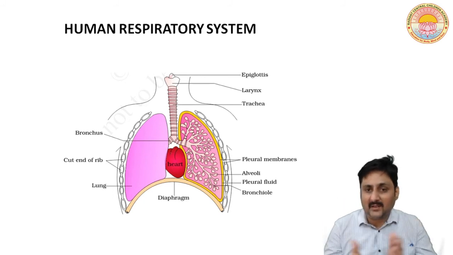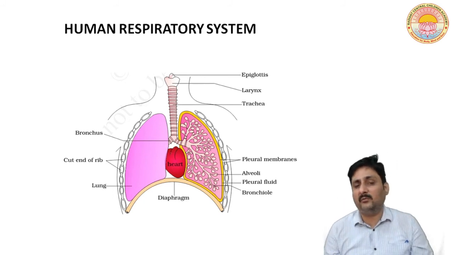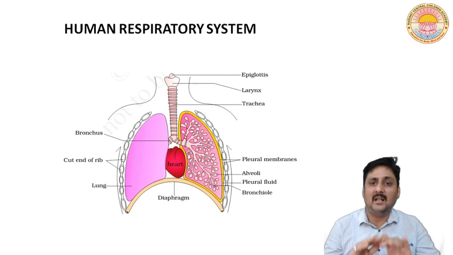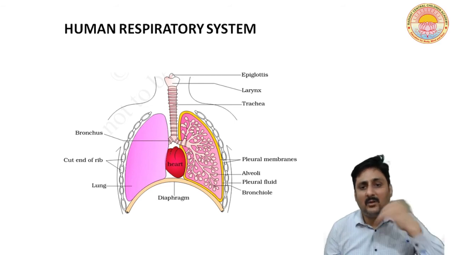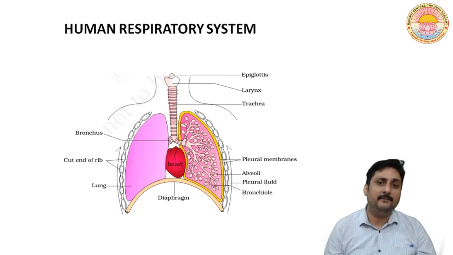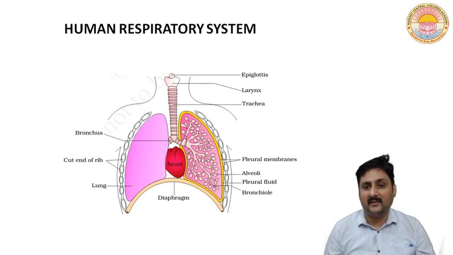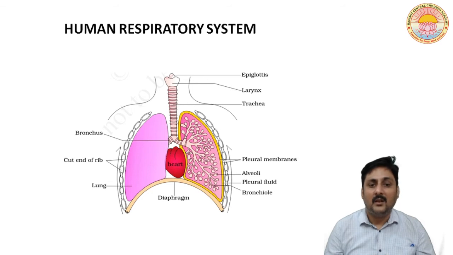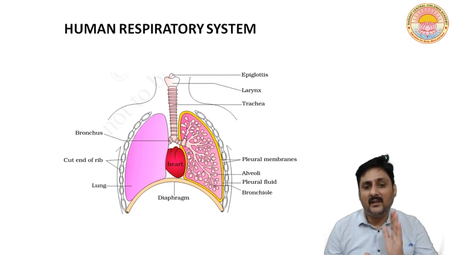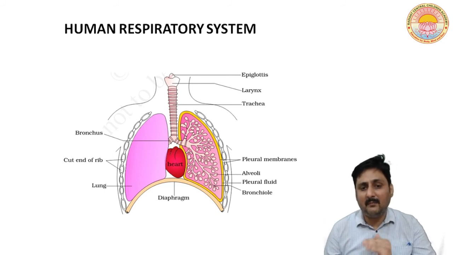The upper part of larynx has the epiglottis, a cartilaginous flap-like structure, which does not allow the food to enter inside it. Is it clear? That is the epiglottis which is present. Now trachea, as you can see on the screen, consists of incomplete rings.